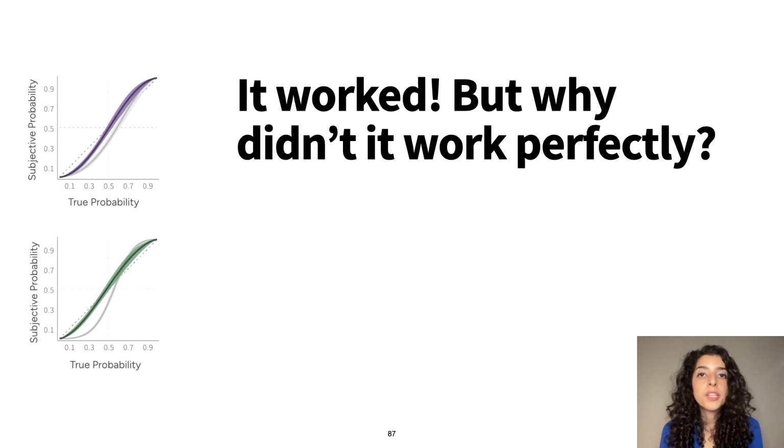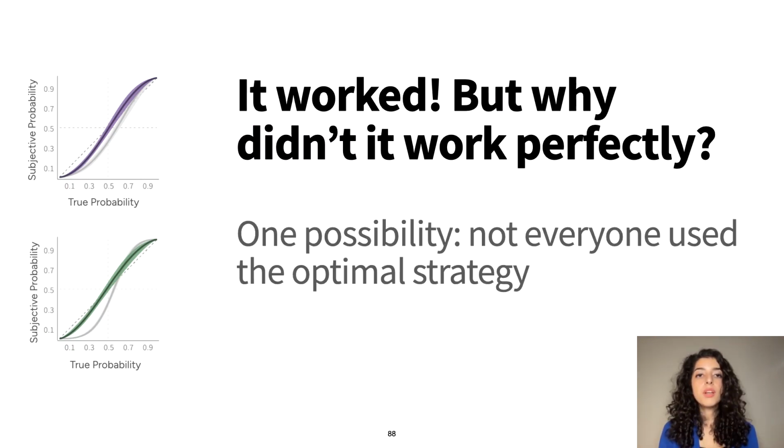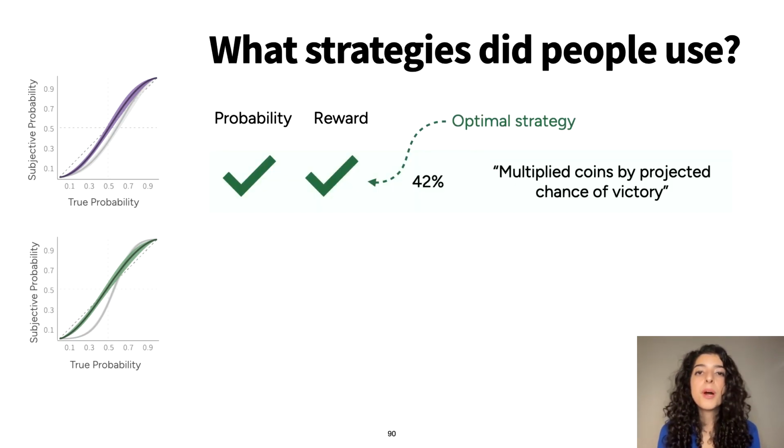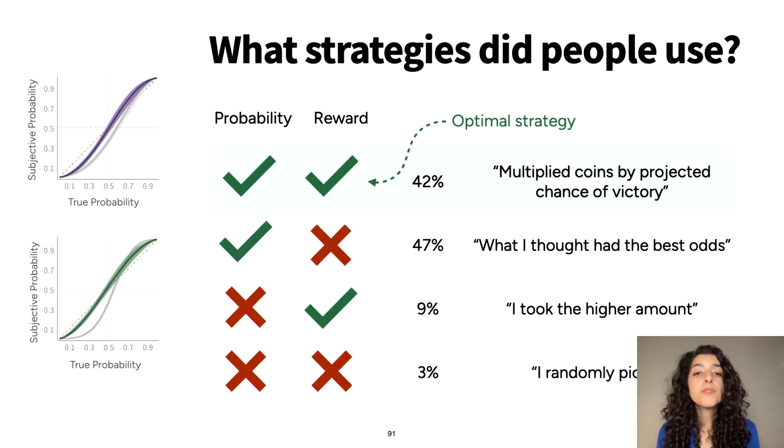So sweet, it worked, but why didn't it work perfectly? Why are we not getting a perfectly straight line? So one possibility is that not everyone used that optimal strategy we were assuming they were using, and we had qualitative responses where people told us what strategies they were using. So about 42% used both probability and reward, which is what we expected them to do, where they were multiplying reward by the probability.